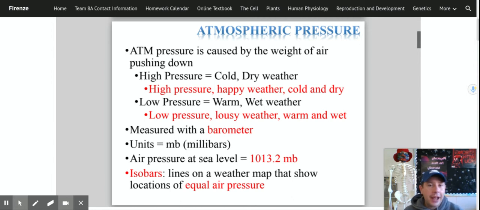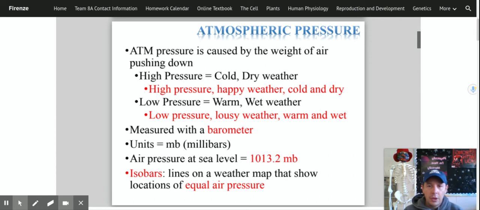Yes, air actually has weight. That's why if you blow up a balloon and drop it, the balloon will fall, because the air inside actually has mass to it. So there are air molecules, and the amount of air molecules in an area causes pressure. The more air molecules in an area, the higher the pressure. The fewer air molecules in the area, the lower the pressure.